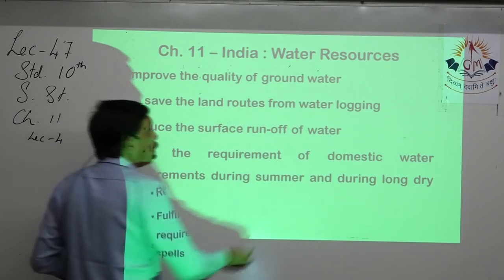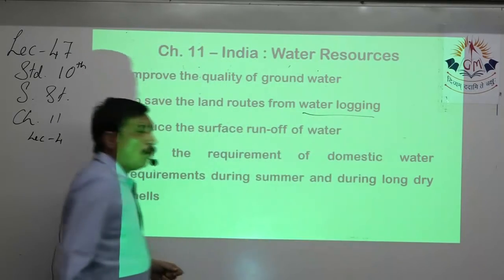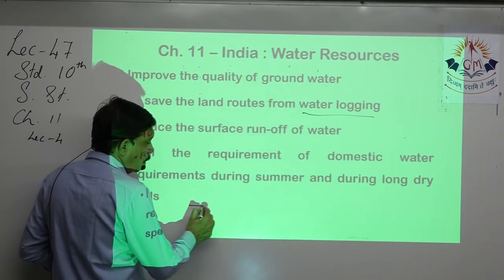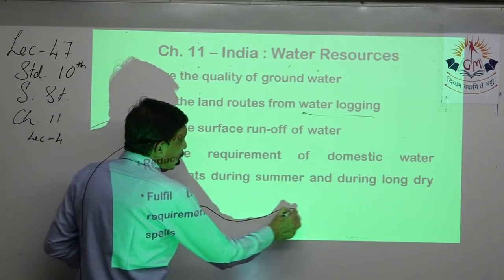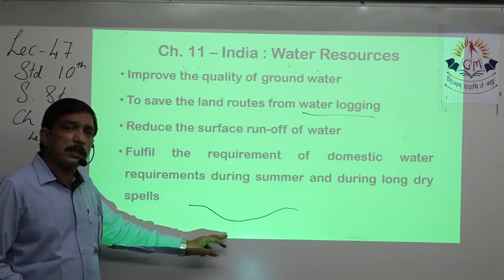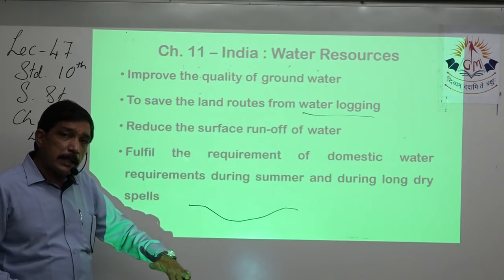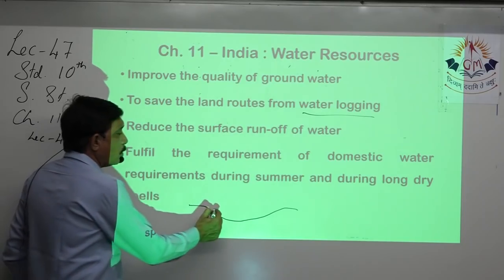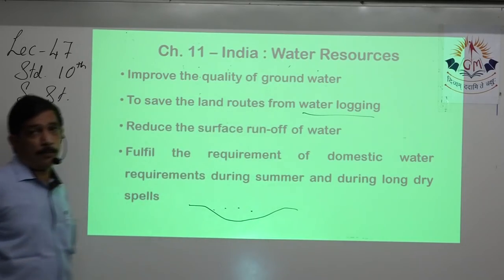Now, what is water logging? Water logging is nothing but, anywhere this depression can happen. It can happen in many parts of towns and cities. There are low-lying areas and water does not have any way to go out. Then water gets collected over here. This is called water logging.